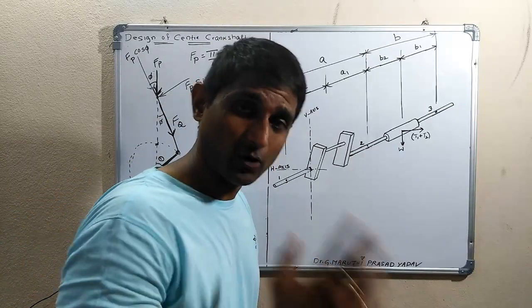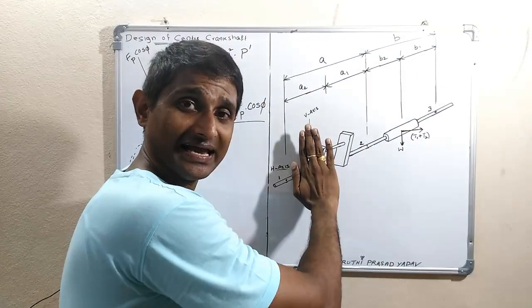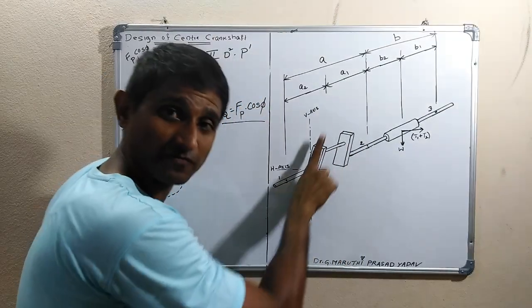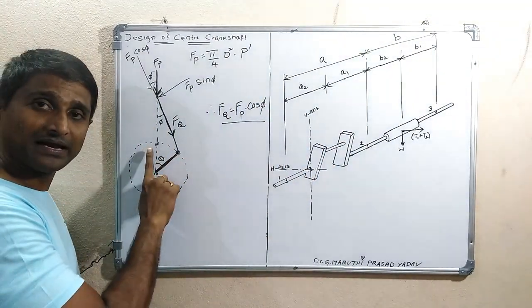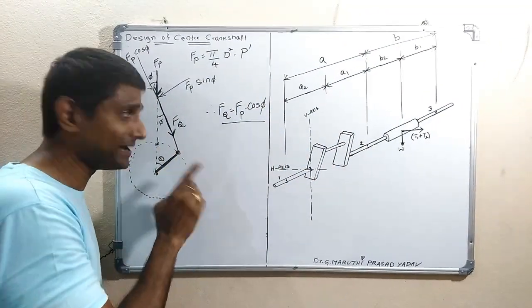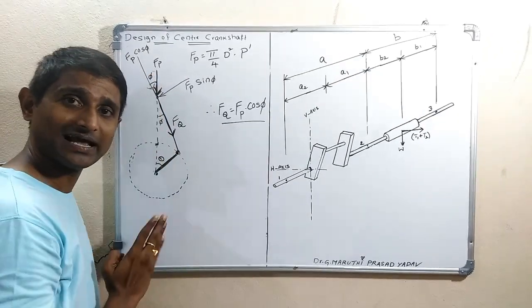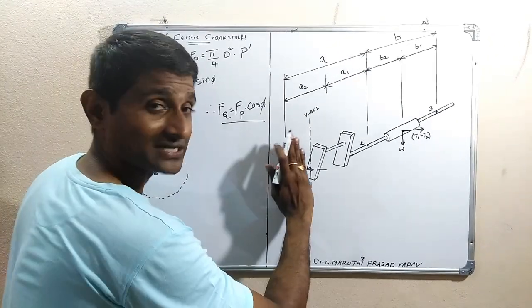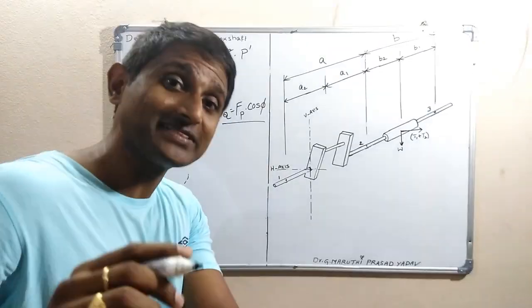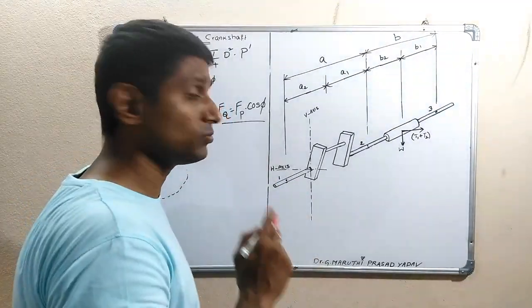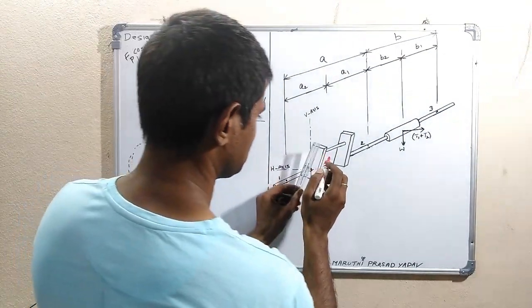Now what happens is this is tilted. This web is nothing but this crank. It makes some angle with the line of action of the vertical axis, that is theta. If you take that axis, please look at this very carefully.